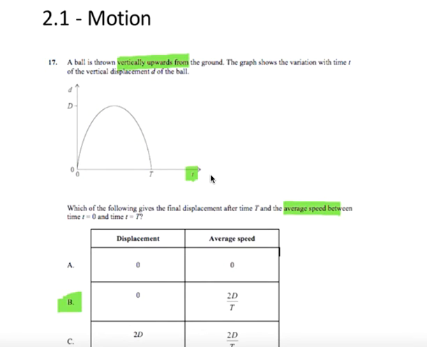Out of curiosity, why is it 2d on t? Well, it goes back to the definition of average velocity, or excuse me, average speed. The average speed is going to be the distance traveled over the time taken.